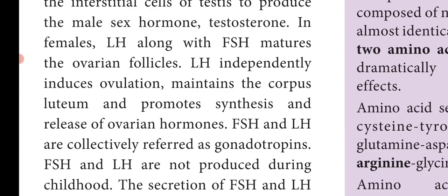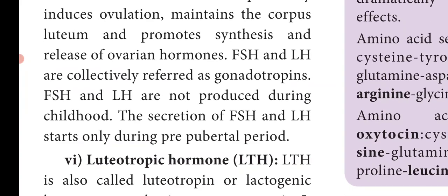Next, FSH and LH are collectively referred to as gonadotrophins because these hormones mainly stimulate the gonads, that is the testes and ovaries, to produce their hormones. So they are called gonadotrophins. FSH and LH are not produced during childhood. Only at the pre-pubertal period, that is the period before puberty, does their secretion start, and it continues.